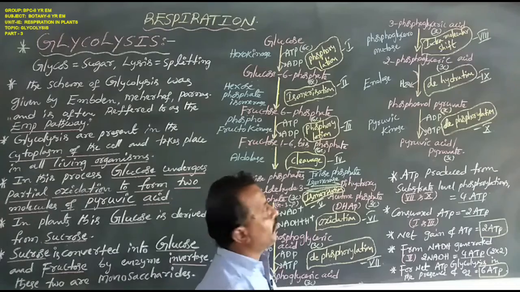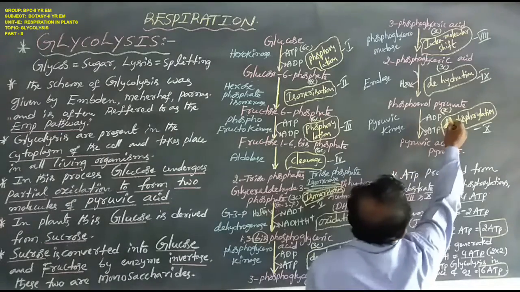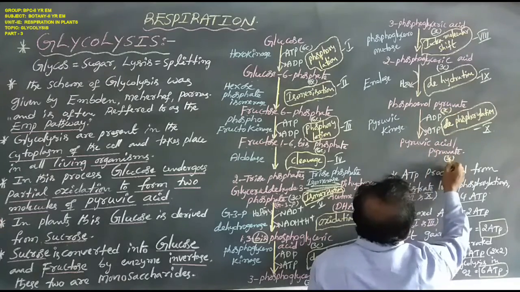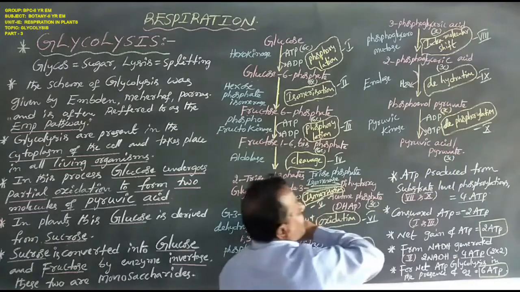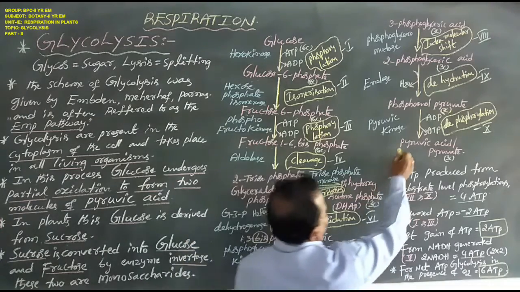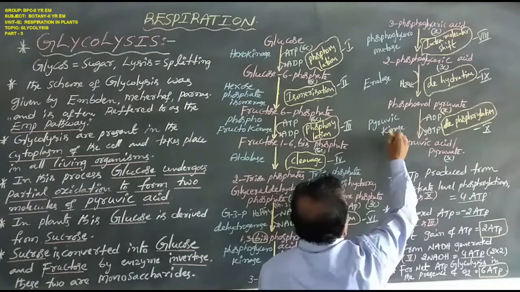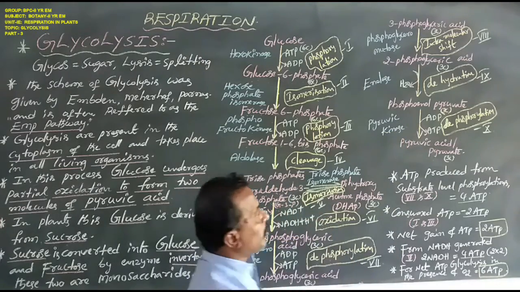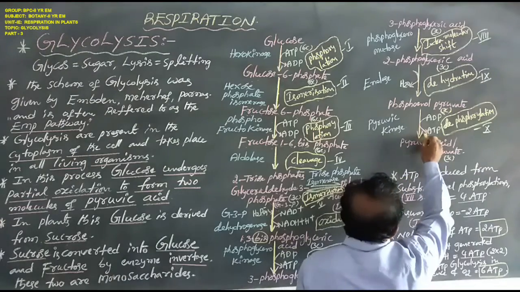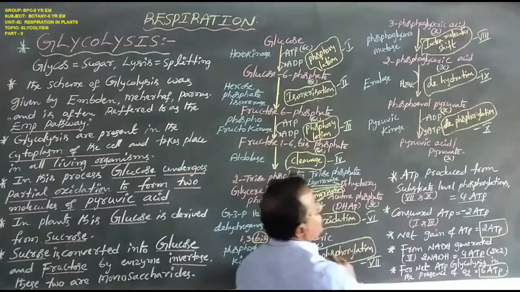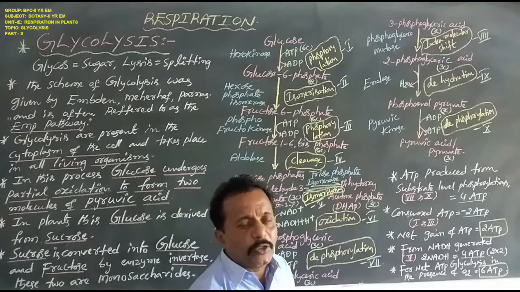Okay, now clearly. Next, the 3-carbon compound of phosphoenol pyruvate is converted to the 3-carbon compound of pyruvic acid or pyruvate. This reaction is catalyzed by the enzyme pyruvic kinase. In this biochemical reaction, phosphoenol pyruvate releases a phosphate, which is accepted by ADP to form an ATP molecule.